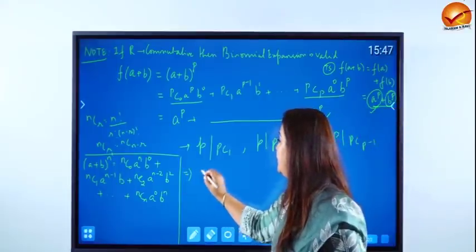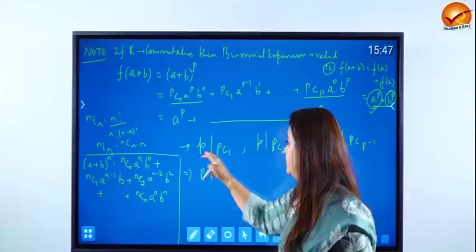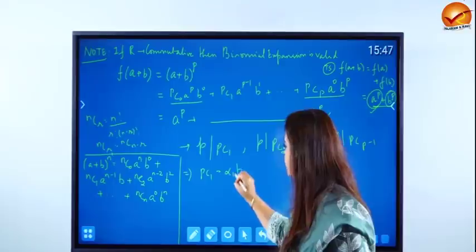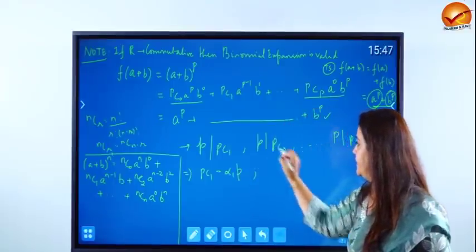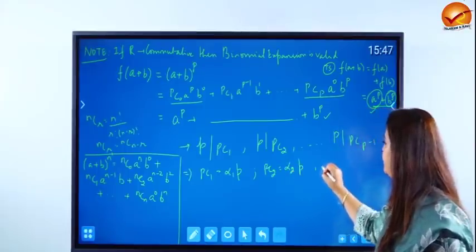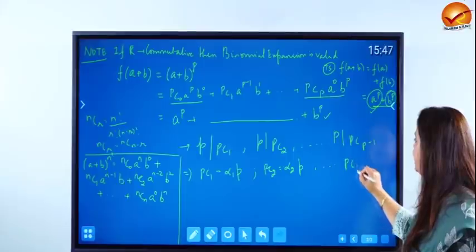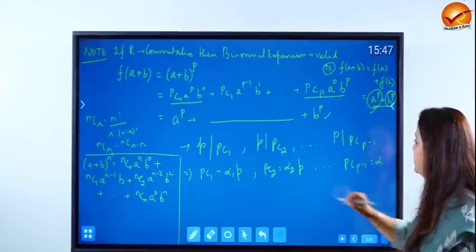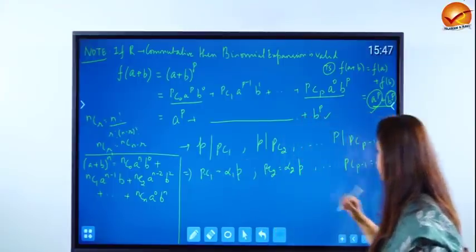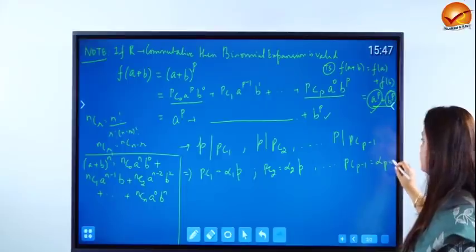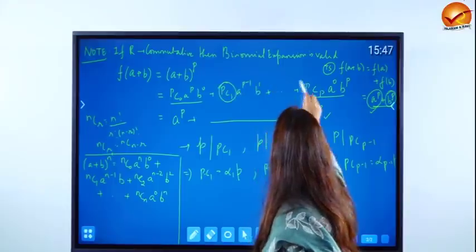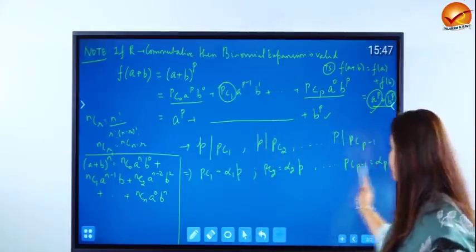What is this going to imply? This implies that if something is a factor of something, then PC1 can be written as some alpha 1 times P. Here, PC2 can be written as some alpha 2 times P, and dot dot dot till PC(P minus 1) can be written as, so look at the trend, if you're writing PC1 there is an alpha 1 symbol, PC2 is alpha 2, so here you'll get alpha (P minus 1) times P. That means each of these PC1, PC2, dot dot dot till PC(P minus 1) can be replaced by this.